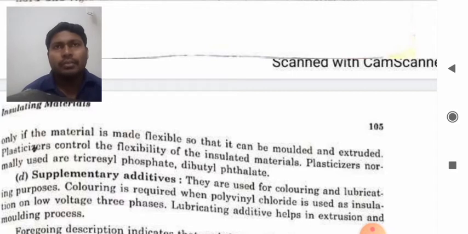Now the supplementary additives. There are also supplementary additives, students. They are used for coloring and lubricating purposes. Coloring is required when polyvinyl chloride is used as insulation on low voltage three phase. Lubricating additives help in the extrusion and molding process.